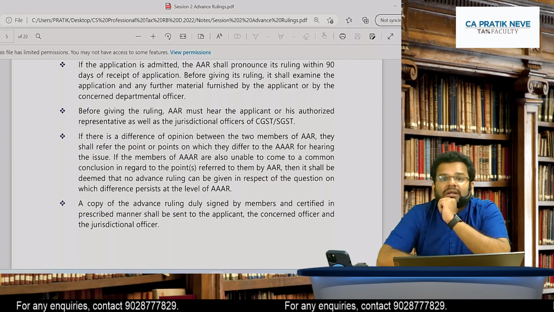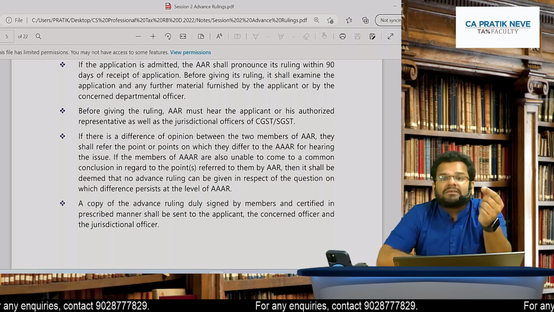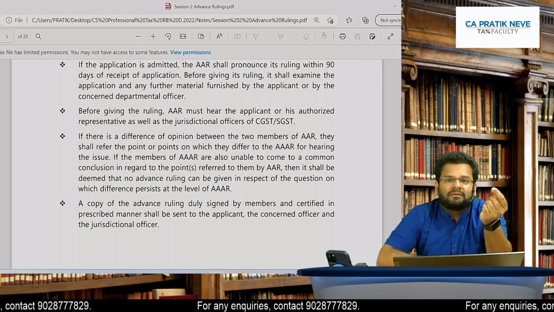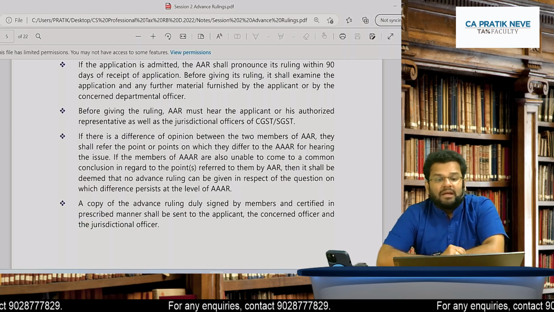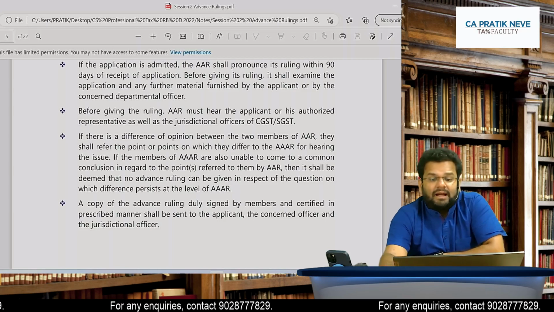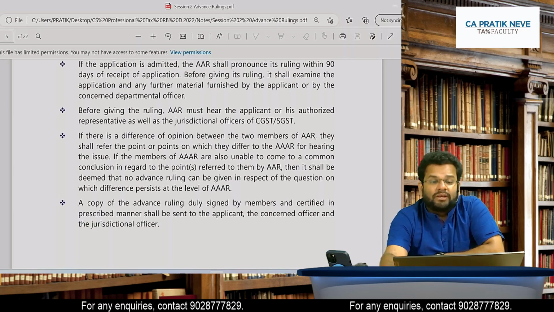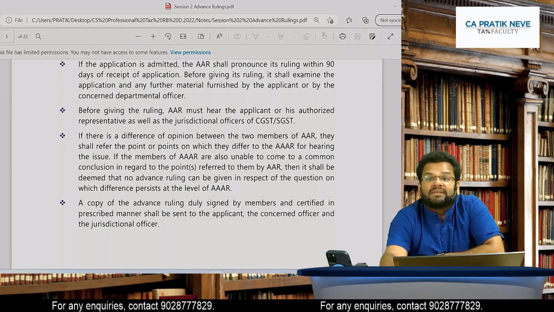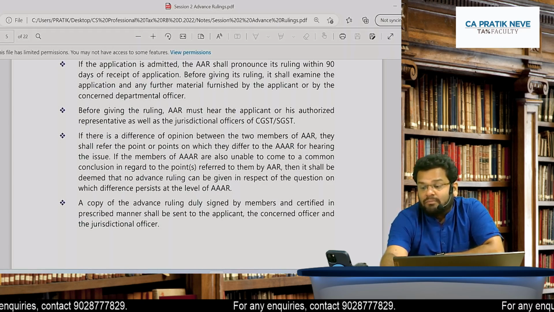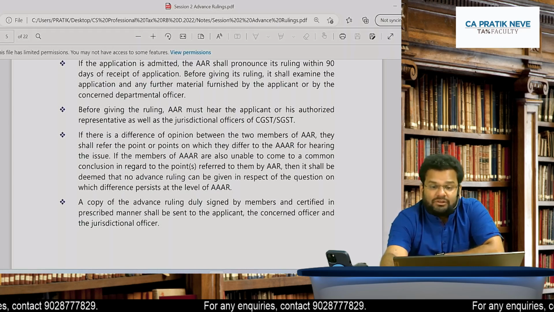Don't you think it was right of the applicant to get advance ruling? But he is not getting advance ruling. At least he should get justification why. Right? Then, if application is admitted, then AR shall pronounce its ruling within 90 days of receipt of application. So what's the time limit for giving a decision? 90 days from receipt of application.